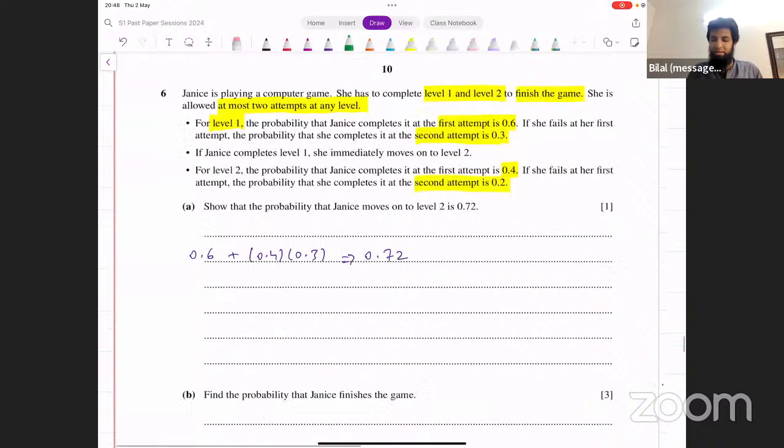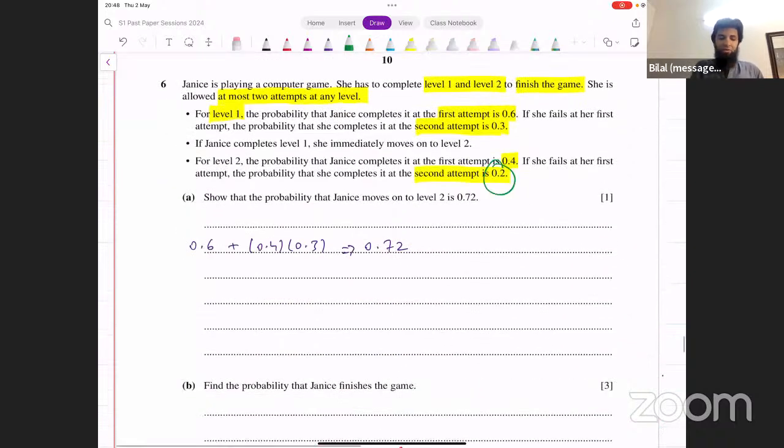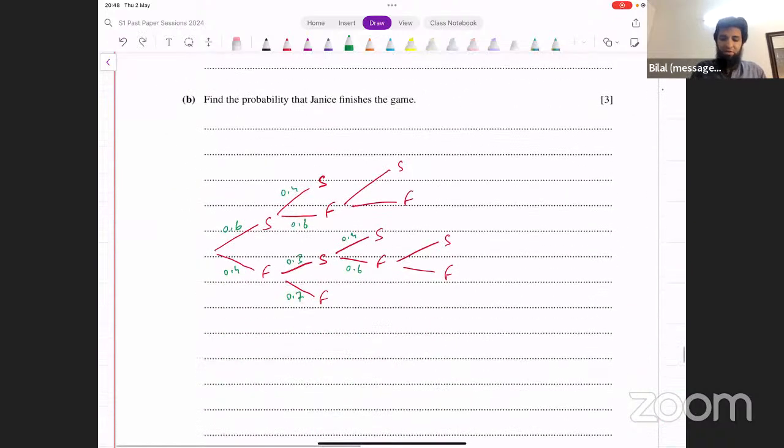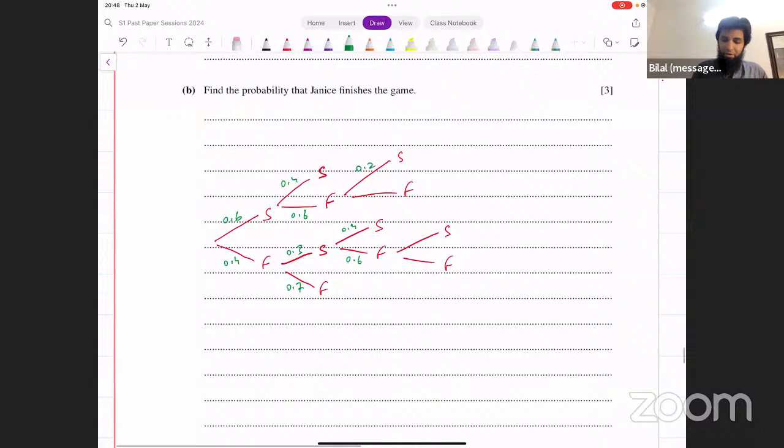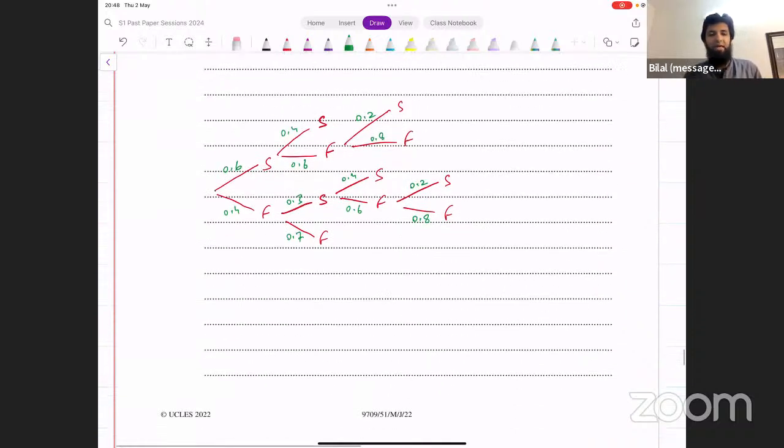What are the probabilities here? On the second attempt, the probability of her being successful is 0.2, and the probability of her failing is 0.8. So we have 0.2 here and 0.8 here. This is what the tree diagram looks like. Now, let me actually color code it a bit so you can understand what is representing what level.